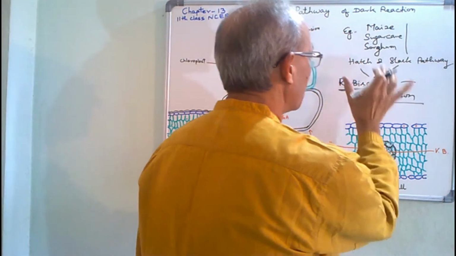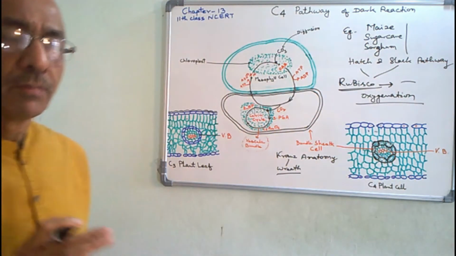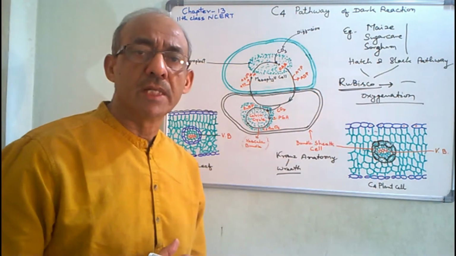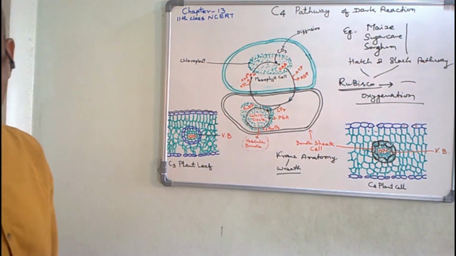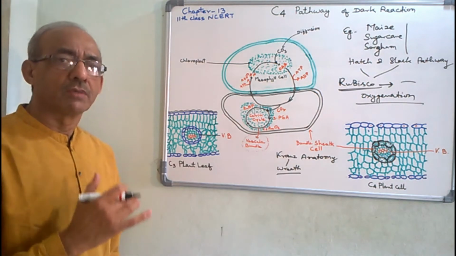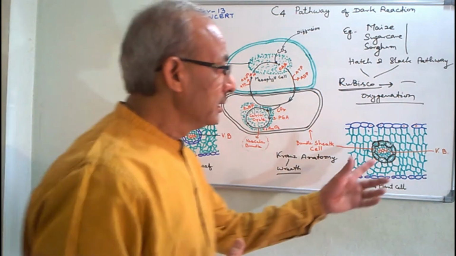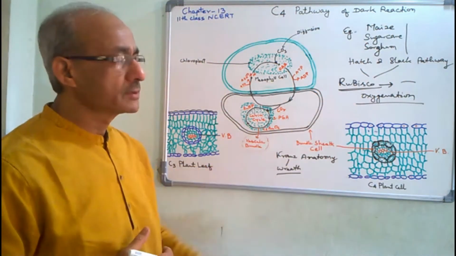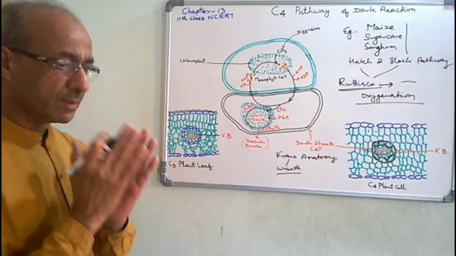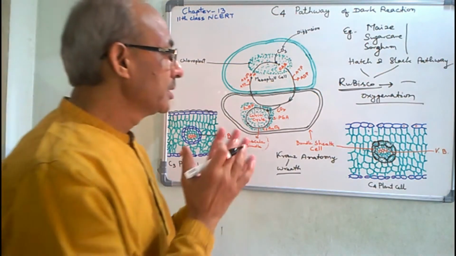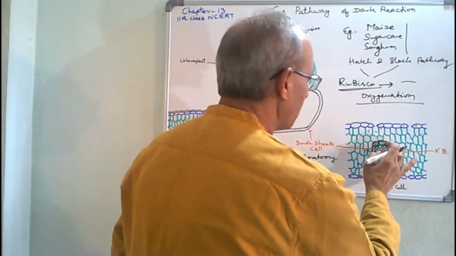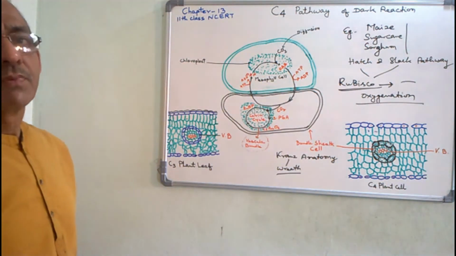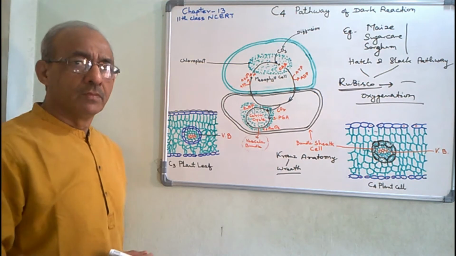As the Rubisco nature is protected from the high temperature, the Rubisco enzyme catalyzes only the carboxylation; fixing of carbon dioxide actually takes place here. Rubisco catalyzes the fixation of carbon dioxide with ribulose 1,5 bisphosphate.